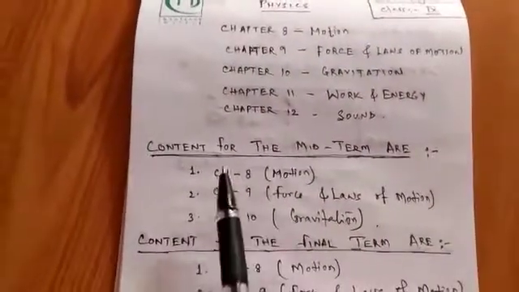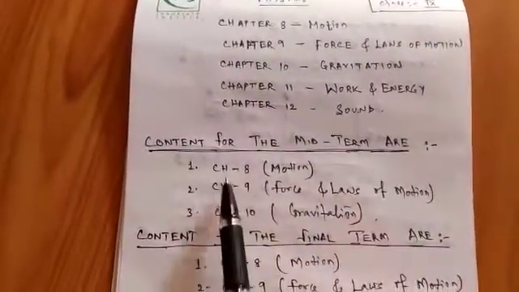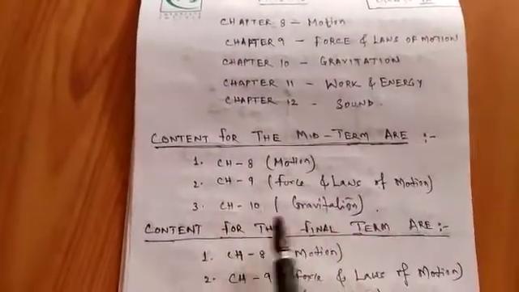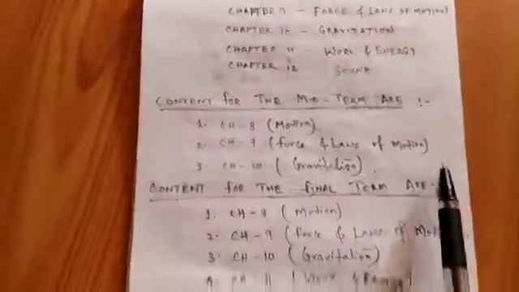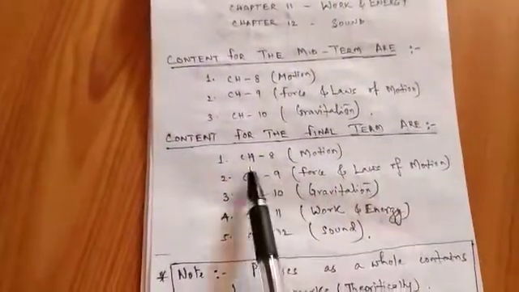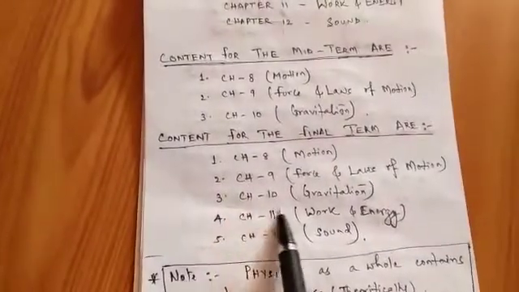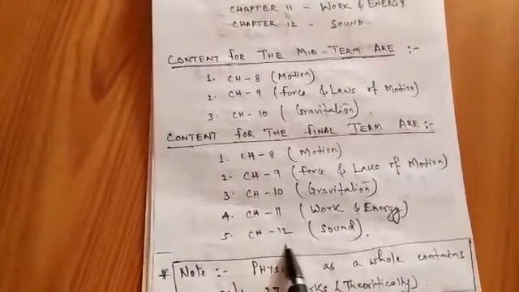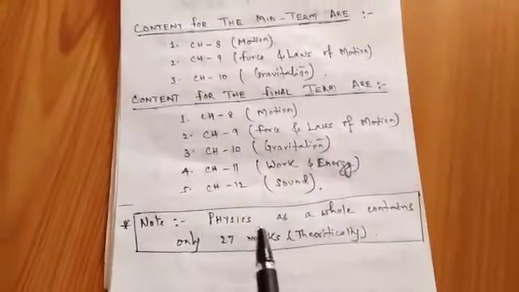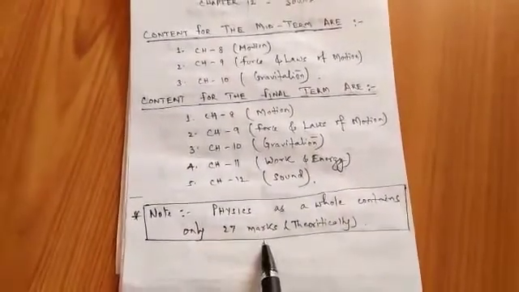Now, if you see, the contents for the midterm are chapter number 8, which is motion, chapter 9, forces and laws of motion, and chapter 10, gravitation. And content for the final term are chapter 8, chapter 9, chapter 10, chapter 11, and chapter 12. All the 5 chapters will be there in the final term. One thing is very, very clear, that physics as a whole contains 27 marks